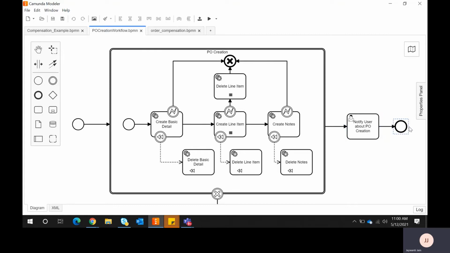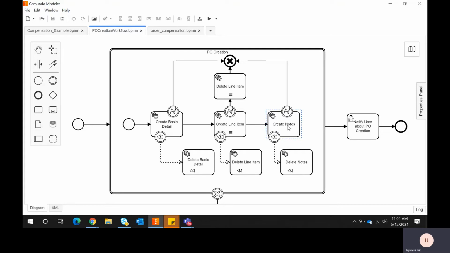and it will end the process. Now if we talk about a failure or negative scenario, assume that the notes activity fails. Then, as per our requirement, we want to undo the line item which was created earlier, and delete all the basic detail which was created earlier. Here the line item is a multi-instance, since I have a list of line items for a particular order. So what will happen if any error comes, or if the API goes down?